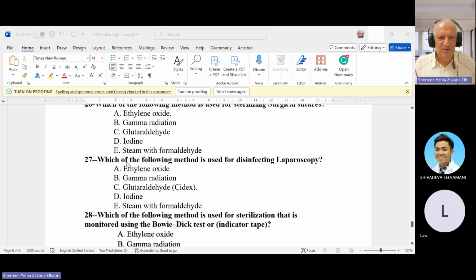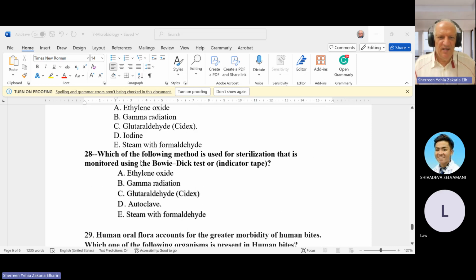Again, what is the following method used for disinfection of laparoscopy? So now it is clear what we use is Cidex, or glutaraldehyde. Of course, Cidex is a trade name. You put the Cidex as a concentrated solution diluted in some percentage of water. The last question is a little tricky.